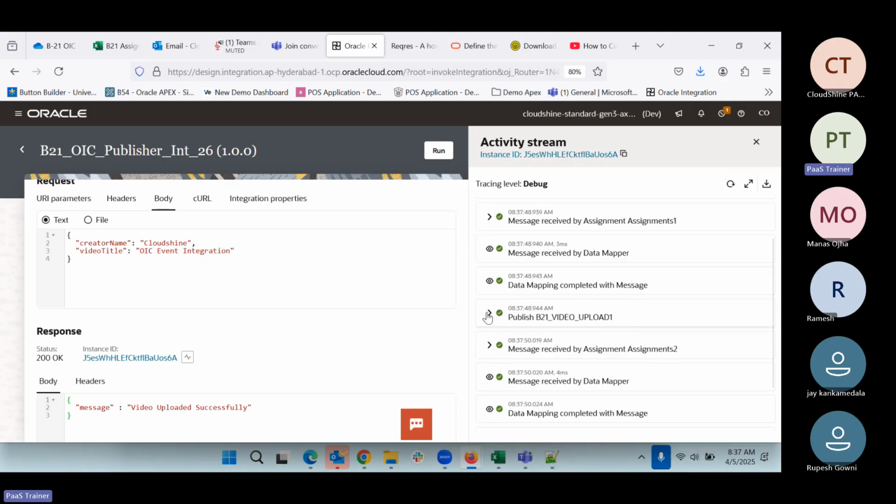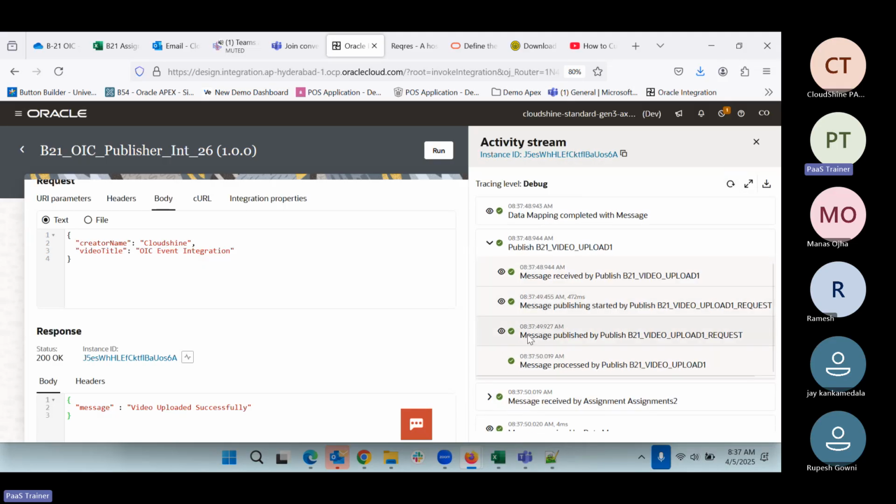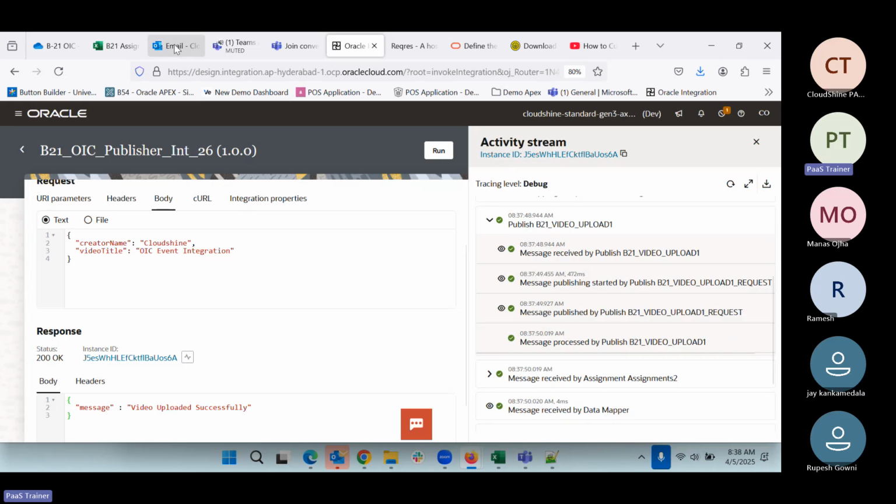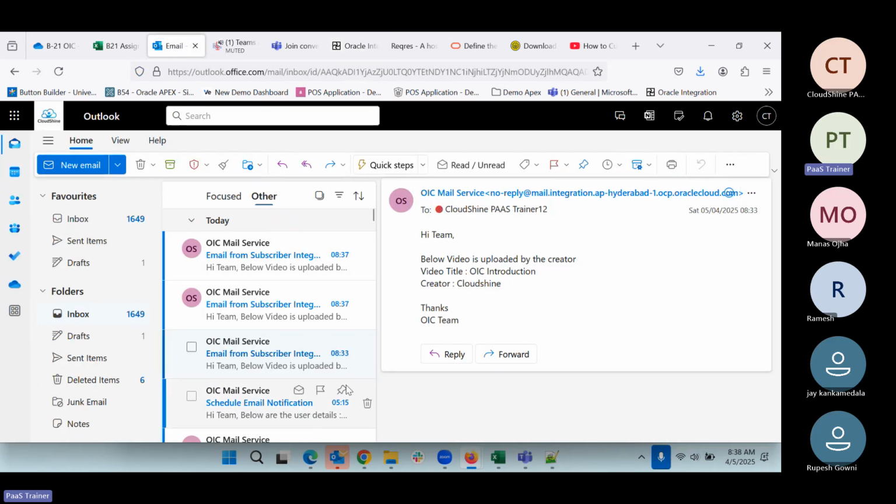Here it shows that this is a publish event, but it will not show which integrations got triggered. If we come here to email, we got 2 emails, one from one integration and the second from this one.